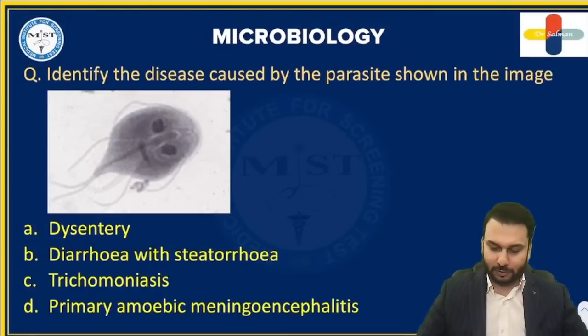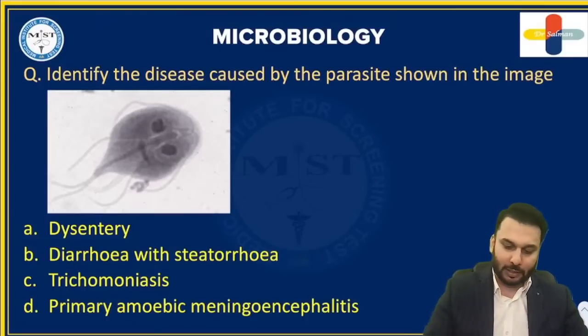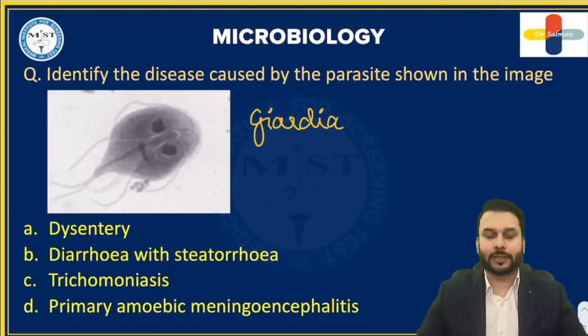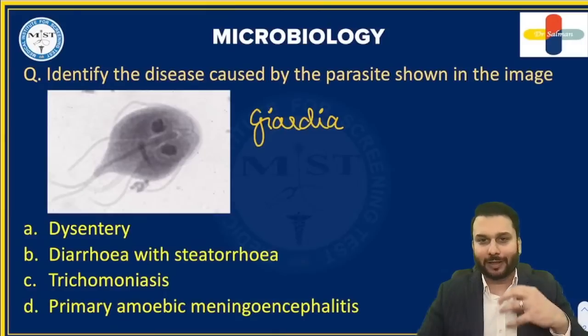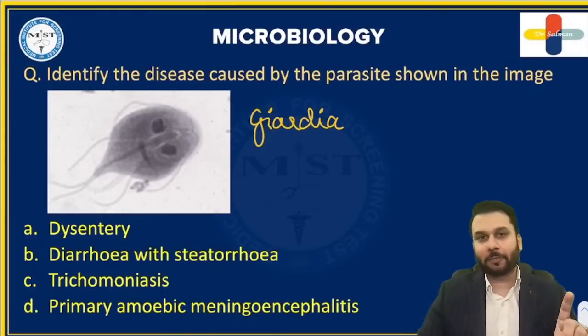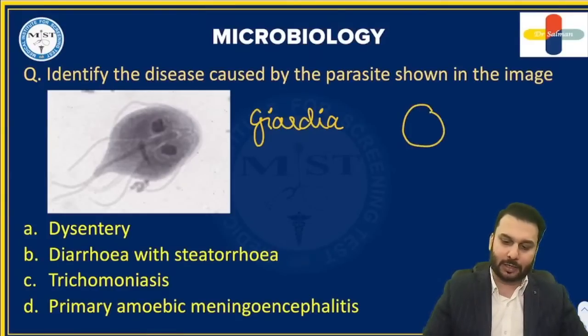First of all, dear friends, this parasite that is being shown here is nothing but Giardia lamblia, as we all recognize. I've told you this is the trophozoite of Giardia. The infective stage of the diarrheal agents is generally the cyst. For Entamoeba histolytica and Giardia, the cyst is described like this.